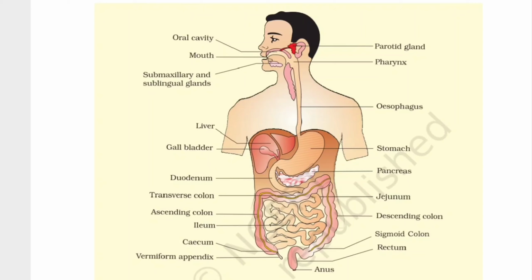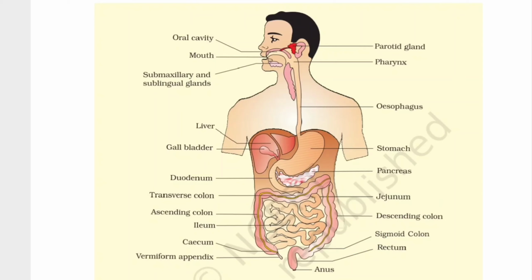Now we are here in the large intestine, and the first portion of the large intestine is the cecum itself, which has the appendix on one hand and the colon on the other hand. There are four portions of the colon: the ascending colon, then the transverse colon, then the descending colon, and at the end of the day, the sigmoid colon. Please do remember that the sigmoid is an S-like structure, something like this. I'll be drawing it on this page. This S-like structure is called the sigmoid colon.